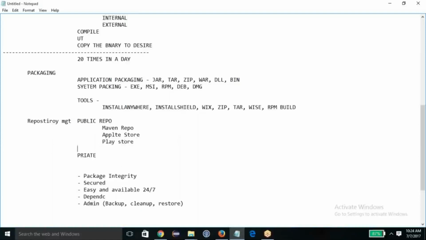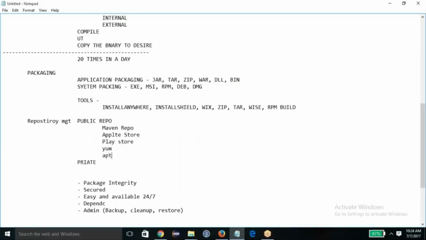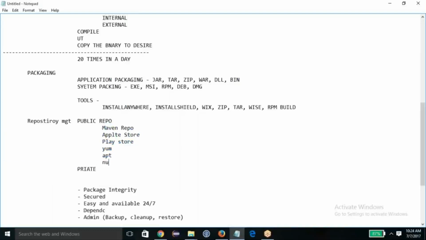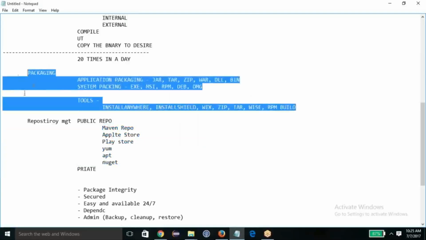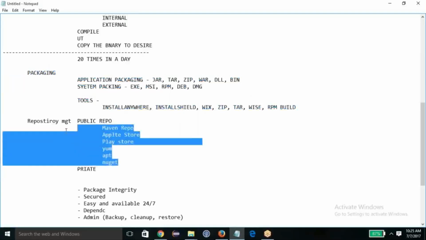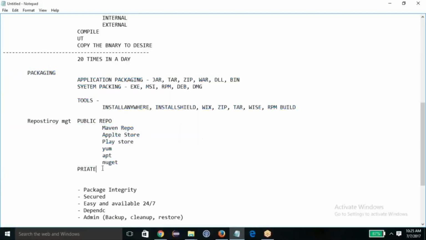We also have the Yum package manager, APT for Ubuntu, and NuGet.org from Microsoft. There are so many public repositories. But you are not going to store your packages on a public repository, because that is used for the public.